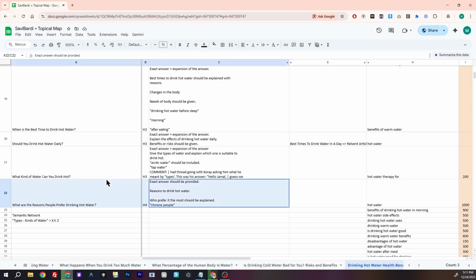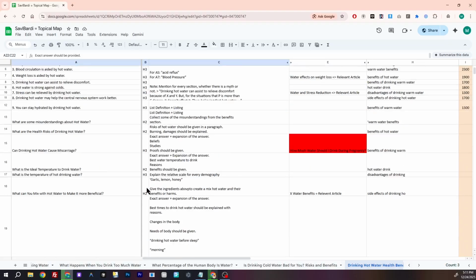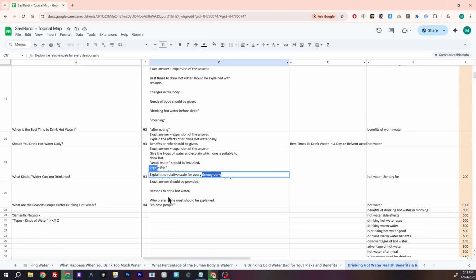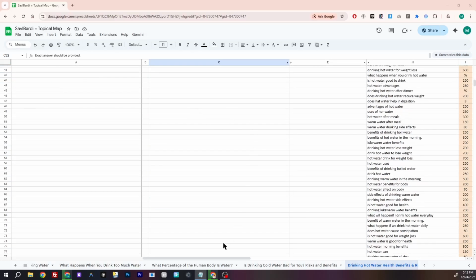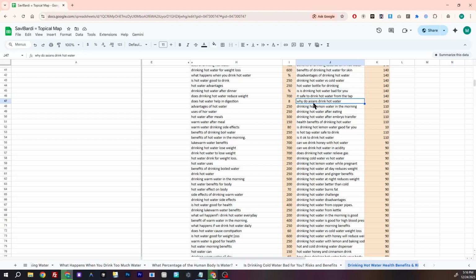This context is also connected one more time with the demography, because it talks about in what condition, in what factors, or in what place people's preferences or personalization. So all our contextual vectors are created from these queries. As you see, why do Asians drink hot water? And is hot water good for weight loss?